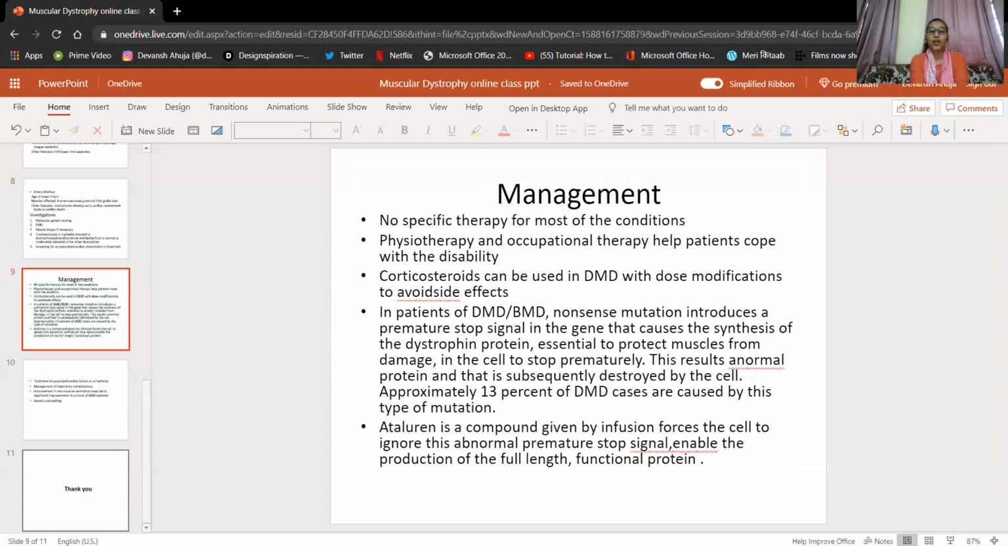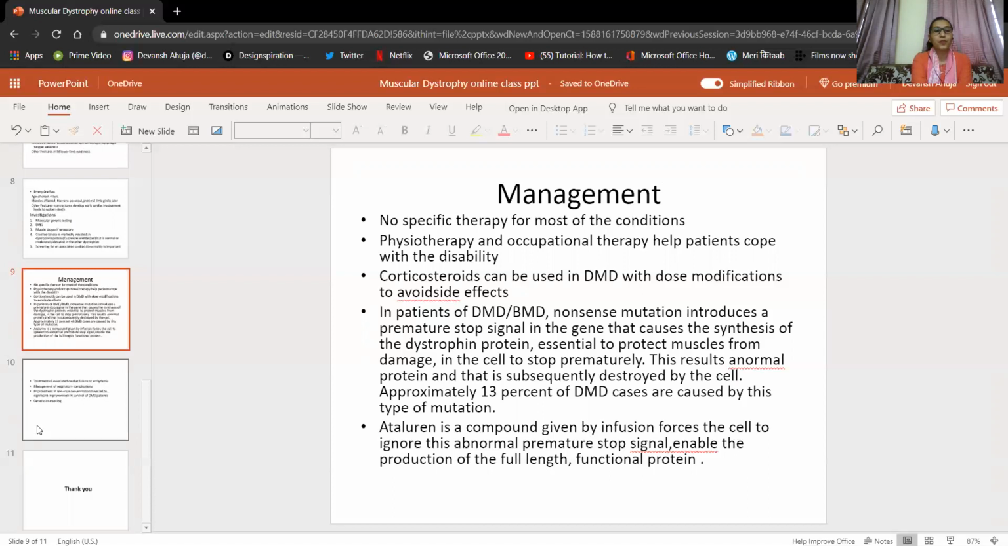Ataluren is a compound which can be given by infusion. It forces the cell to ignore this abnormal premature stop signal, which causes the stop of the synthesis of the dystrophin protein. So this compound ignores the abnormal premature stop signal and enables the production of the full length functional protein, which is responsible for the formation of the muscle cells. So this is an important compound in the treatment of Duchenne or Becker muscular dystrophy, that is ataluren.